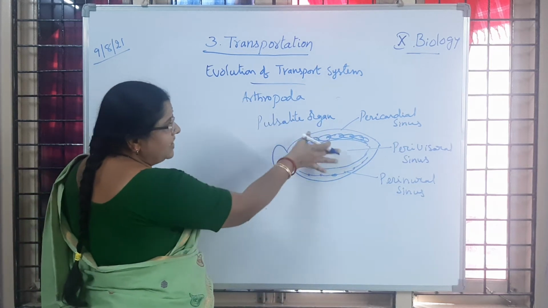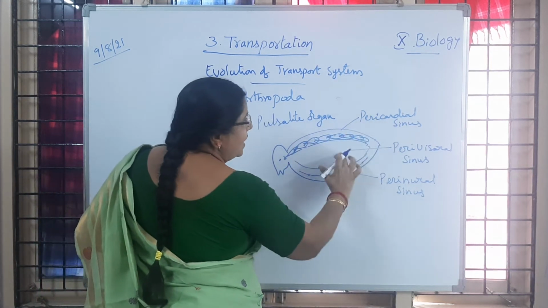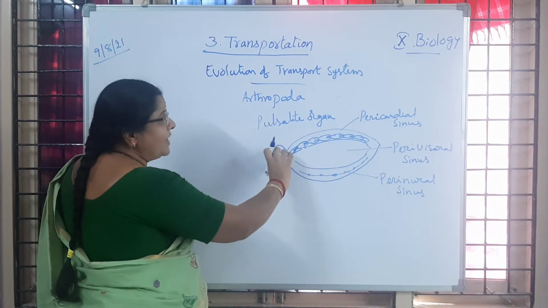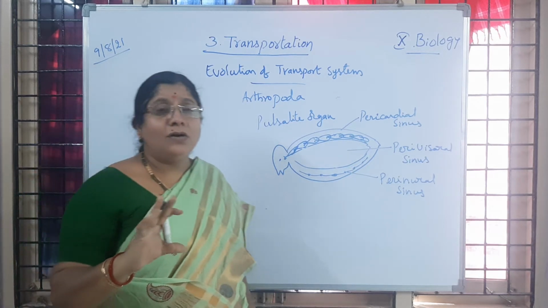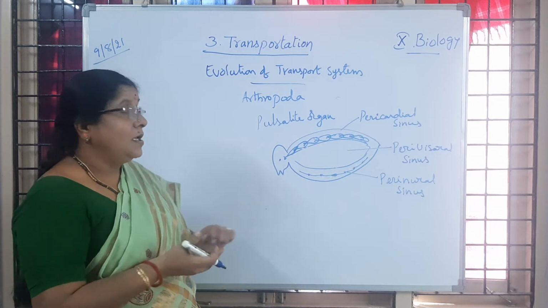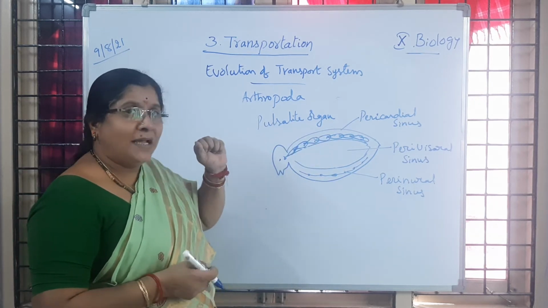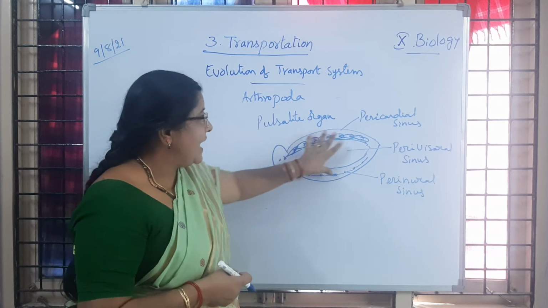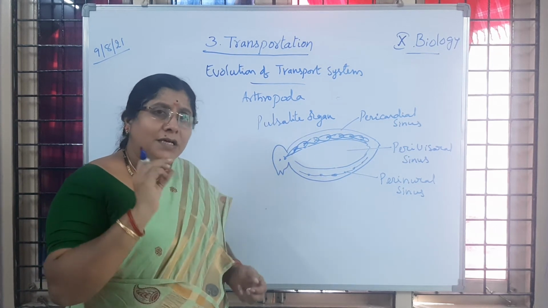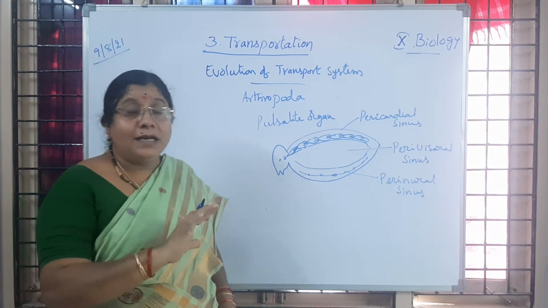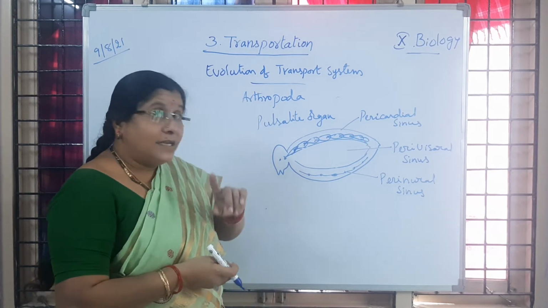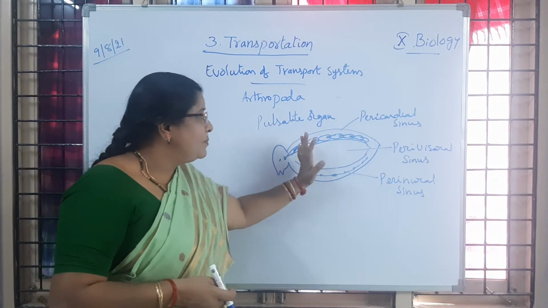Apart from these three sinuses, pericardial sinus, perivisceral sinus and perineural sinus, we have the head sinus also. In the head region also a cavity is present. Okay children? So the heart is pumping blood into the cavity. The entire body cavity is filled with blood. Is it clear to children? Here the blood is not transported in blood vessels. Is it clear to you? So directly the heart is pumping blood.